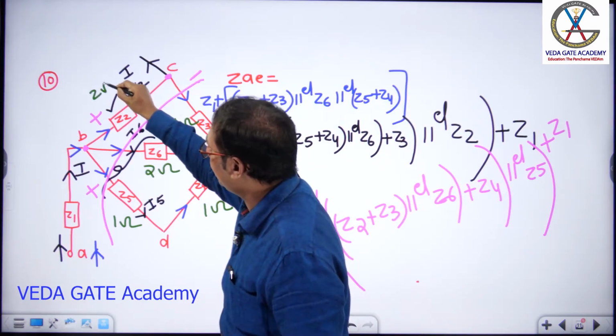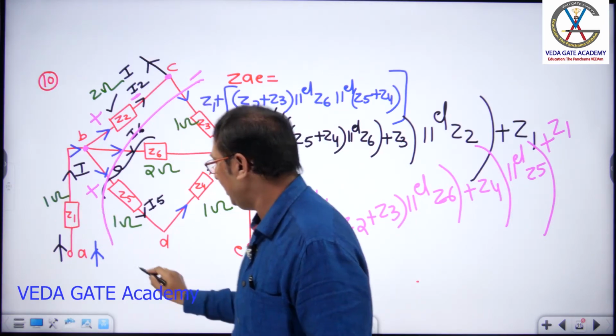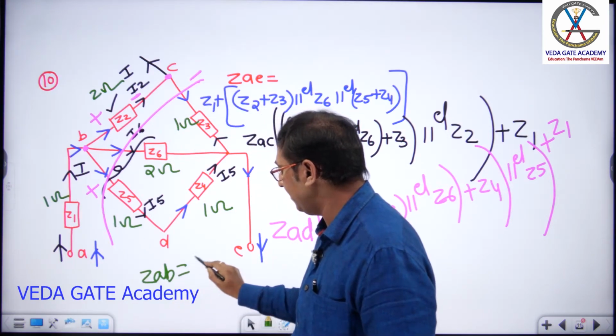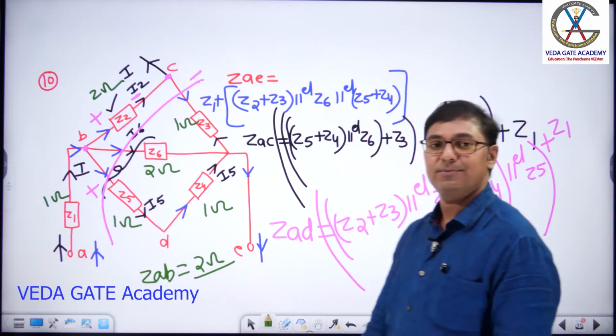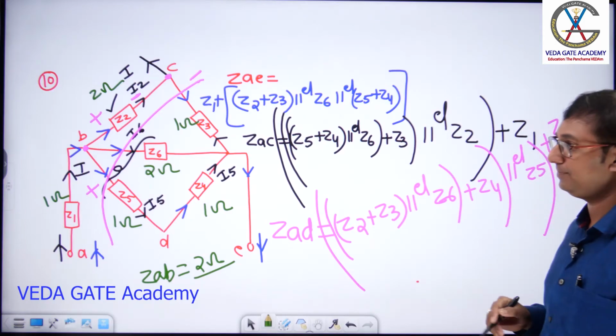Let us put some 2 ohms here. How is this 2 ohm connected to the 1 ohm? In parallel. Let us put some 1 ohm here. Finally, what is the answer? ZAB, if you ask me, it is simply 2 ohms. Clear, sir? This type of question can be asked.